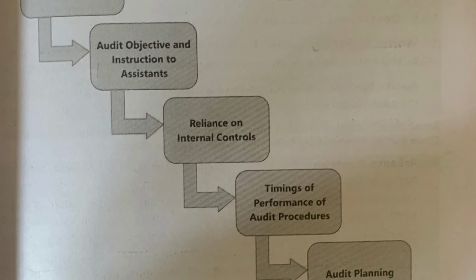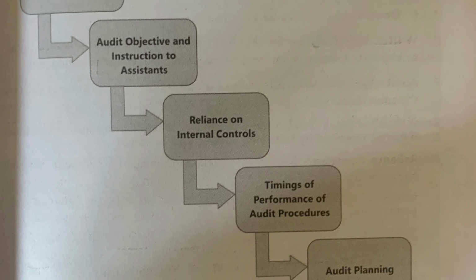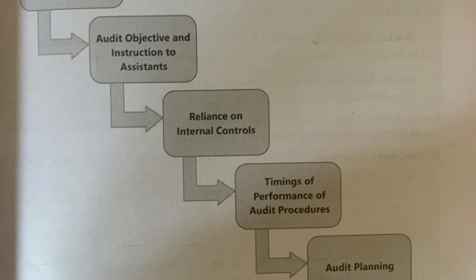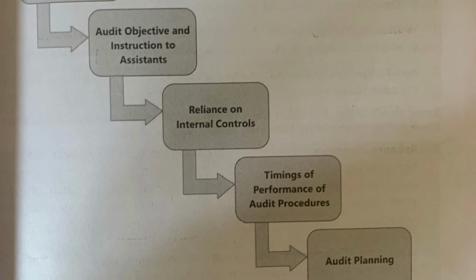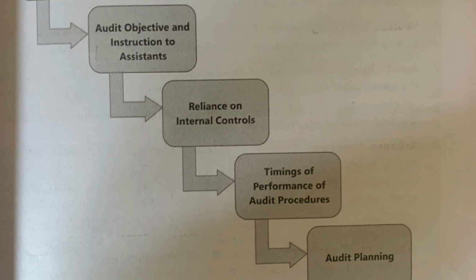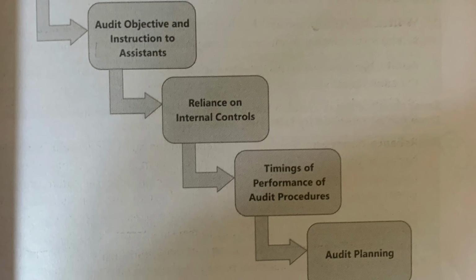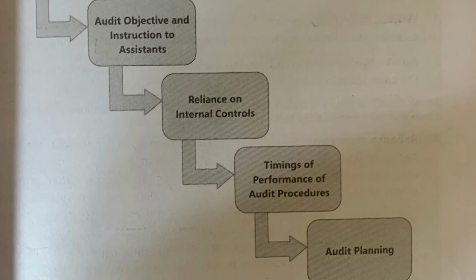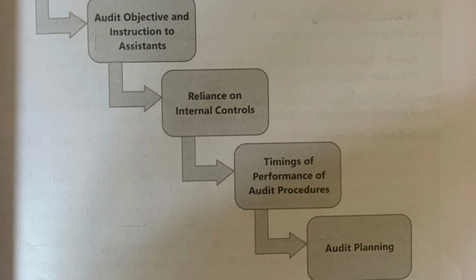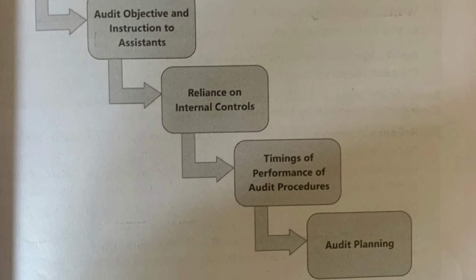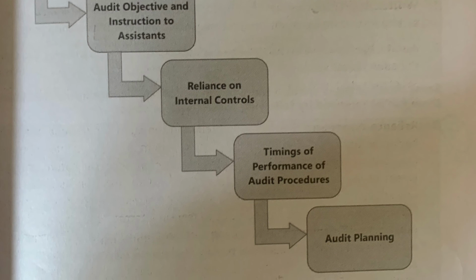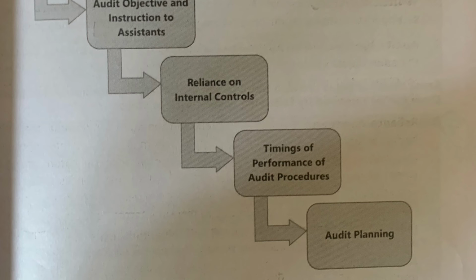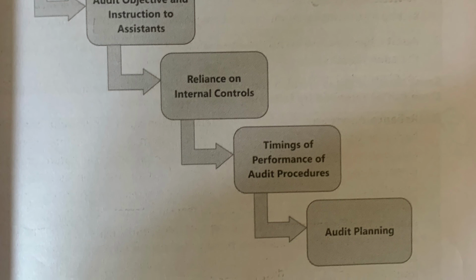So the audit program should be in writing. It should mention the audit objective and instruction to the assertion, that this is the objective, this is the assertion, you need to follow these steps. It should also mention how much you should rely on internal controls, and the timing of the performance of audit procedure, like for this process you should take this much time, and the audit plan.